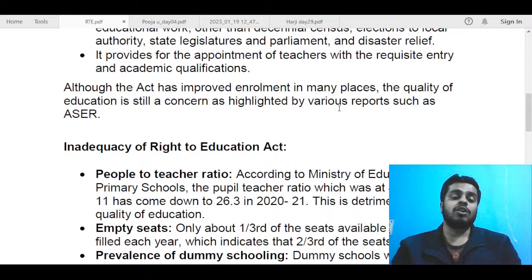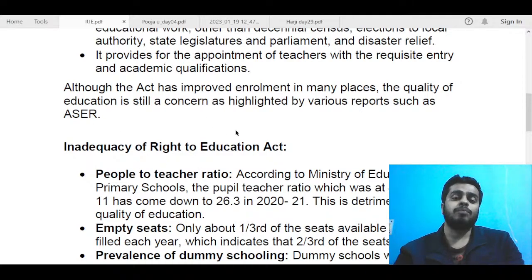All of those things it talks about, like what is the standard of those foundational skills of a child in India. So you can just mention some data points also here, that according to ASER, the foundational literacy so and so, or a student of class 5 cannot read basic text of class 2 or 3, something like that. And then go on to talk about inadequacy of the Right to Education.